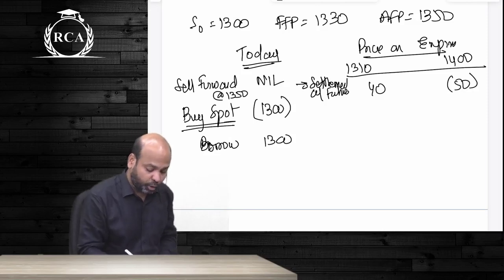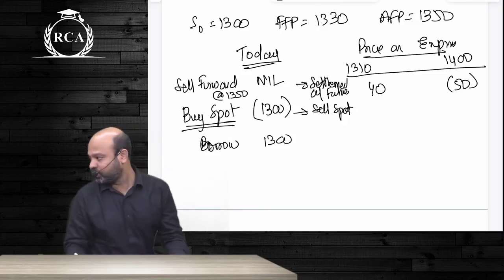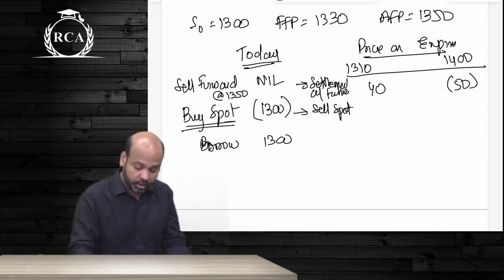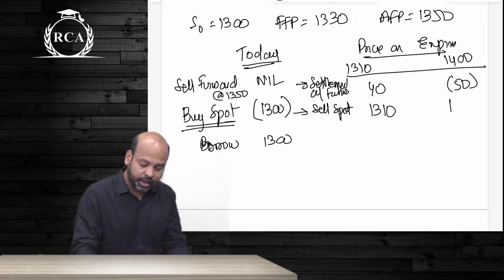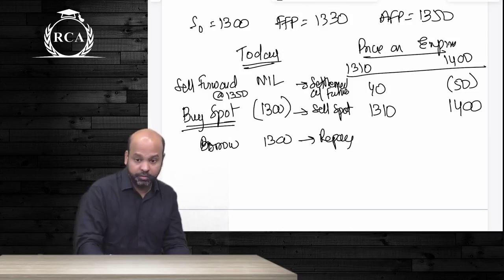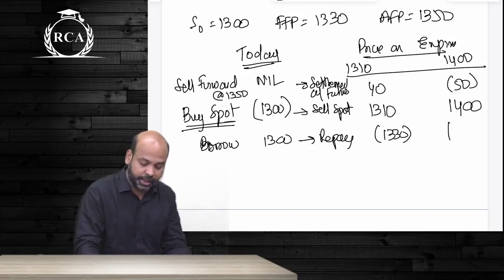Did you buy spot? What will you do with this? Sell in the spot market. If the price is 1310, at what price will you sell? 1310. If the price is 1400, you will sell it at 1400. Should you repay your borrowing? With interest, repayment will be 1330.